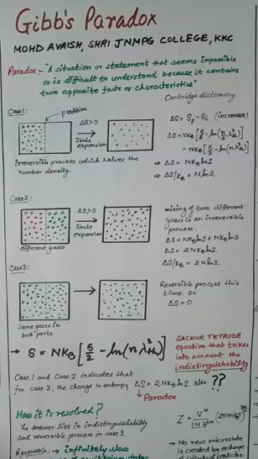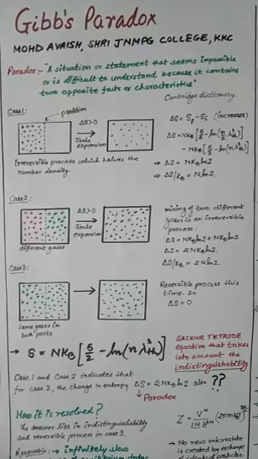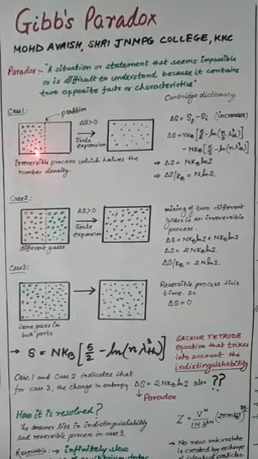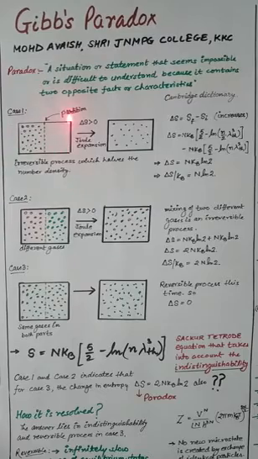That partition divides the container into two equal halves, and I can remove it as required. In the first case, there are some gas molecules only in the left portion of the container. So the volume available to these molecules is half of the volume of the total container.